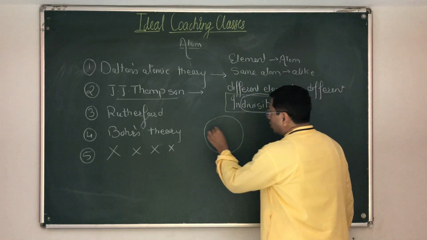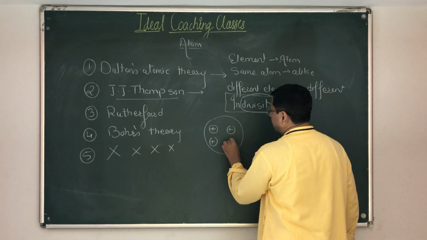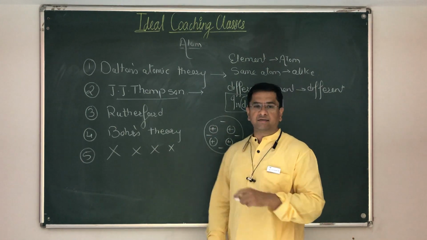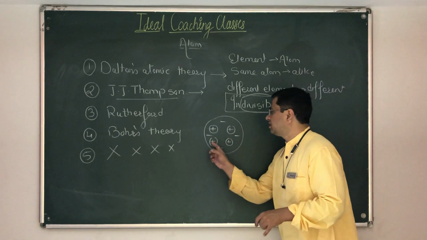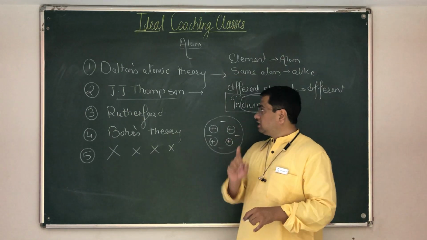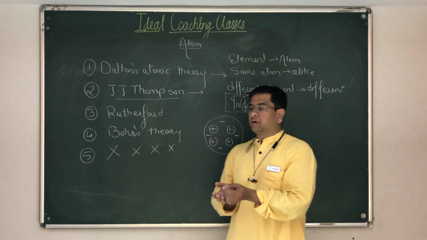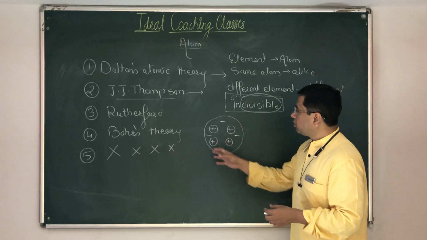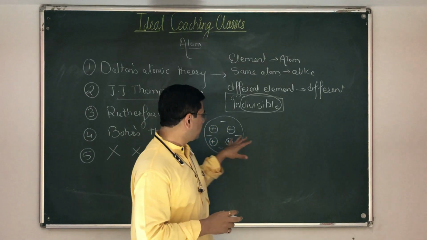और उसके अंदर पॉजिटिव चार्ज है और जितना पॉजिटिव चार्ज है उतना ही नेगेटिव चार्ज है. Plum and pudding is there in this. You can see I have drawn 4 pluses and 4 minus signs. What I mean by that is J.J. Thomson said that an atom is spherical in shape, and inside the sphere, like a plum and a pudding, you have the positive and the negative charges. The positive and the negative charges are there.